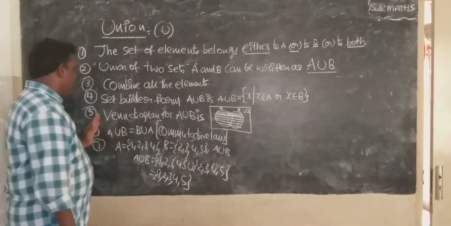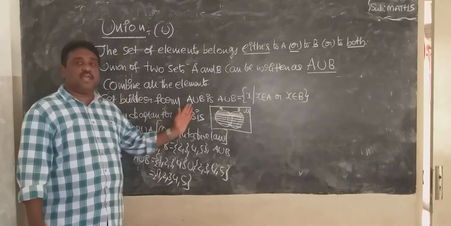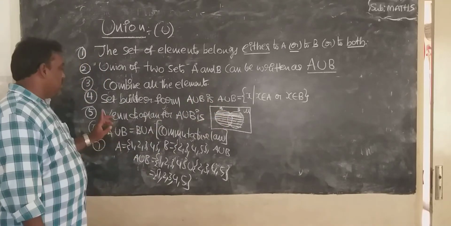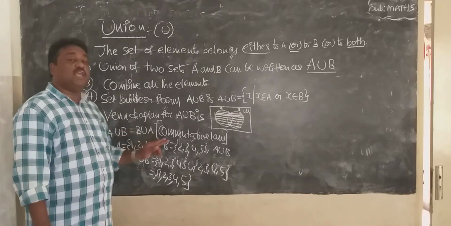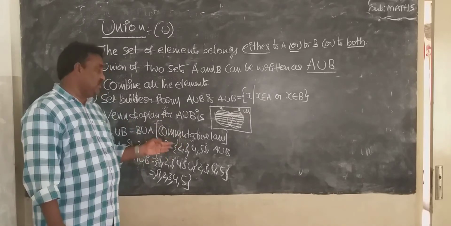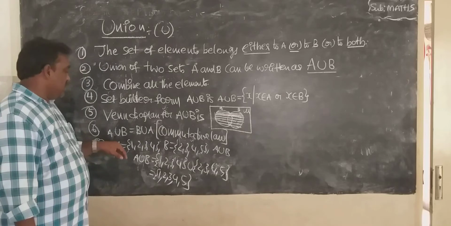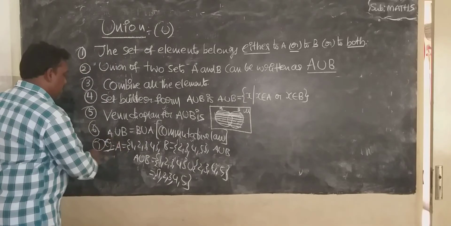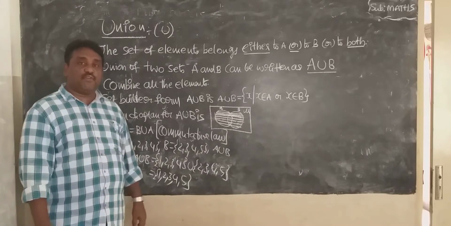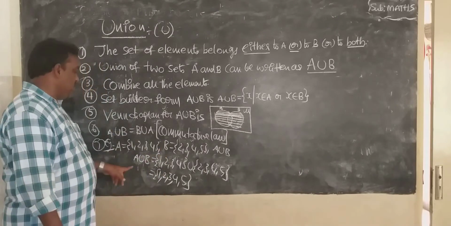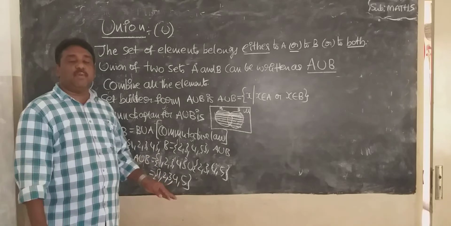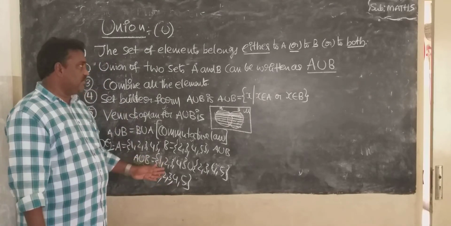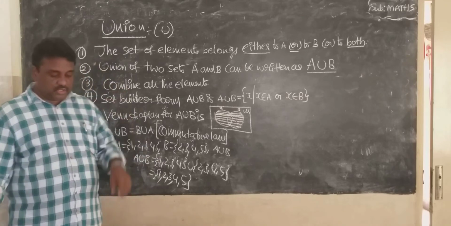Next one, Venn diagram for A union B. This is the Venn diagram for A union B. Next one, A union B and B union A are always equal, commutative law. Next one, example: A equal to 1, 2, 3, 4. B equal to 2, 3, 4, 5. Then find out A union B. Combine all the elements. Don't write repetition. What we get? 1, 2, 3, 4, 5. So that is about union.